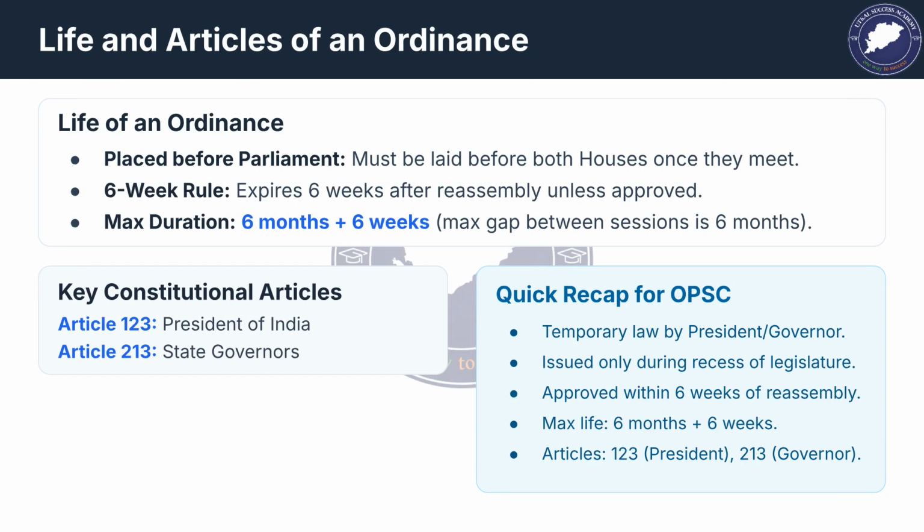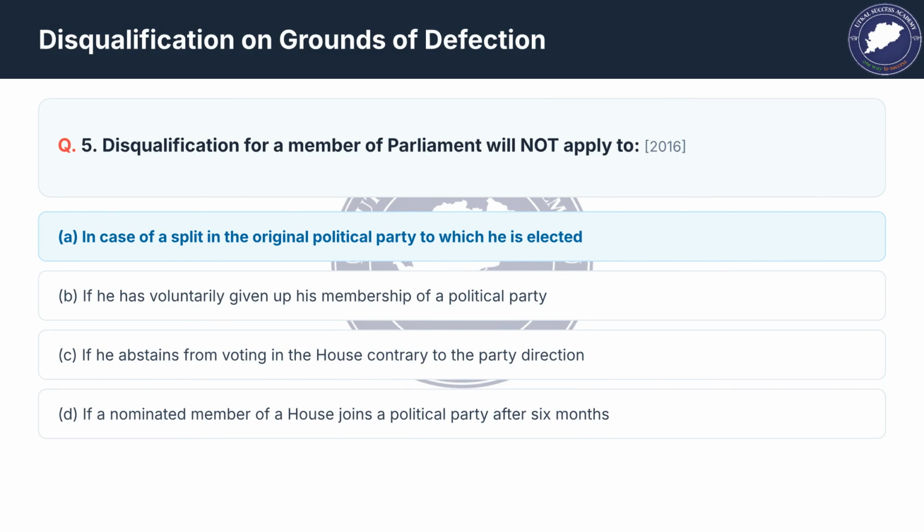The life of an ordinance is critical. It must be placed before Parliament once it meets and expires 6 weeks after reassembly unless approved. The maximum duration is 6 months plus 6 weeks. Key articles are 123 for the President and 213 for state governors. The next question concerns the grounds for disqualification under the anti-defection law.